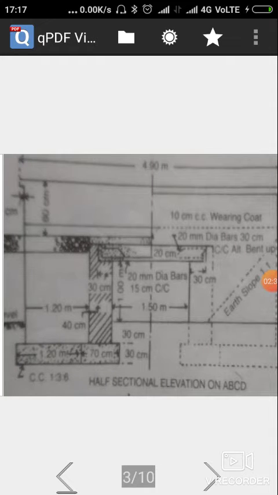And a 20 centimeter thick slab is provided. The length of this slab is 1.5 plus 0.60, that is 2.1 meter. So this is the basic cross section of the elevation part of the culvert.